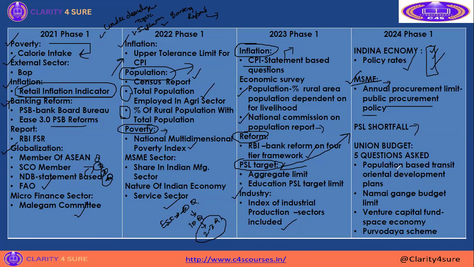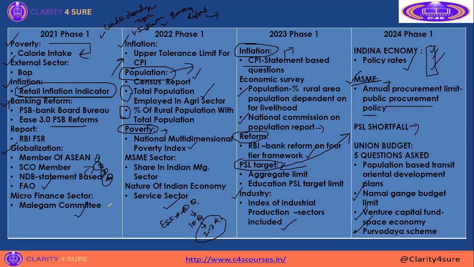The first question is on population. Still the population question they didn't release. So population is one of the very lovable topics for NABARD examinations, so you need to be ready. The population topic concept PDF can be read within 45 minutes, that's very less. Population policies and population report. If you revise it regularly, no need to worry about this population topic at all. Then the budget limit for Namami Ganga was asked, the Space Economy Venture Capital Fund was asked, and the Purvodaya scheme was also asked in the 2024 examinations.